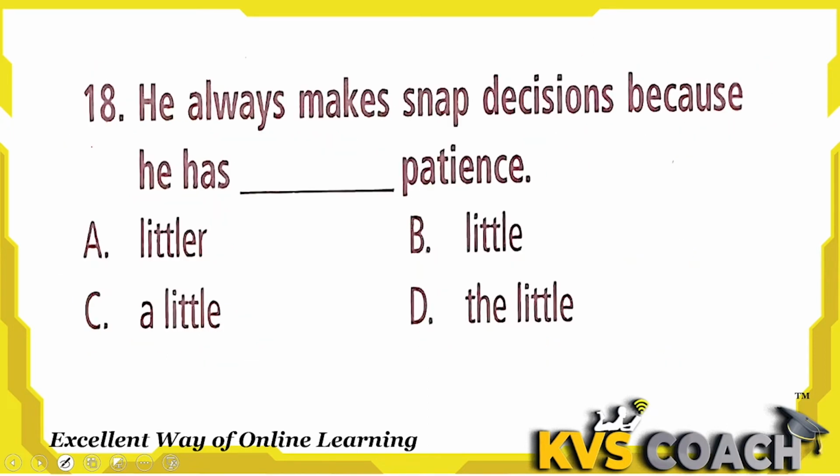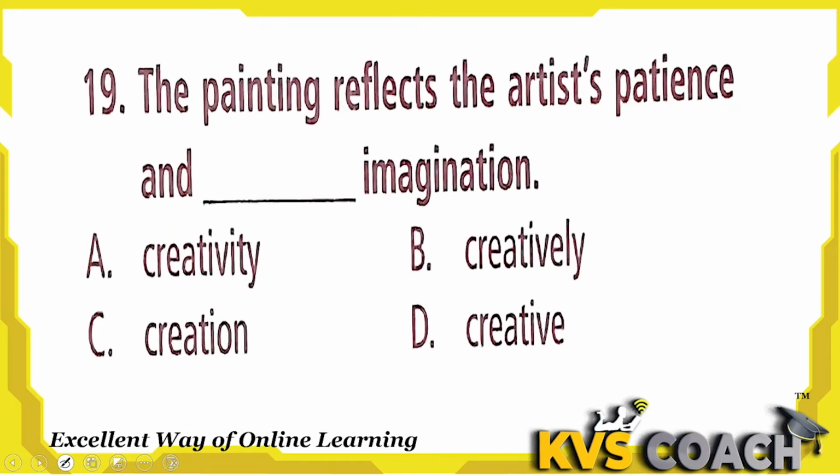Next, he always makes snap decisions because he has dash patience. He has patience can be little. Littler is not a comparative for patience, so we cannot use it. A little, what is this? No, this is wrong. The little, this is not a specific patience. Patience doesn't have any specific type, so we cannot use a little or the little. We can use only: he has little patience. So B is the right answer.